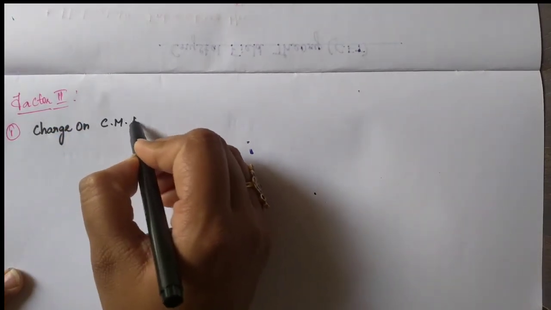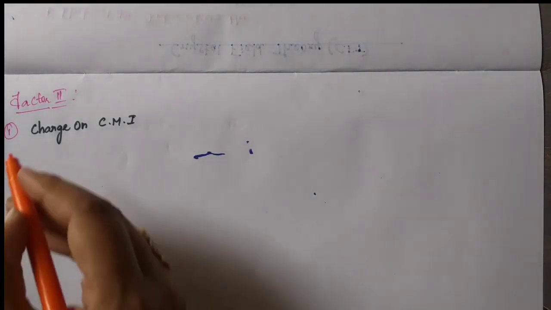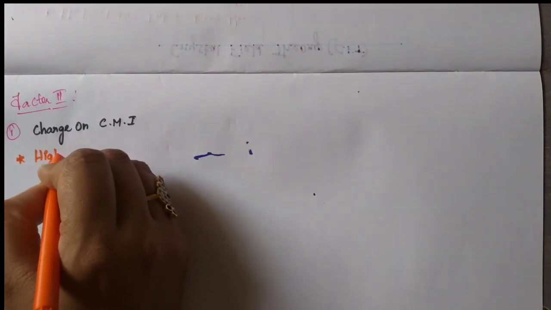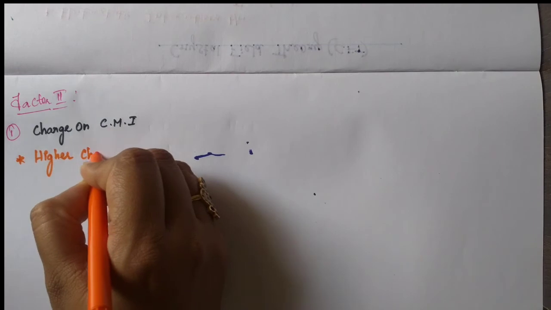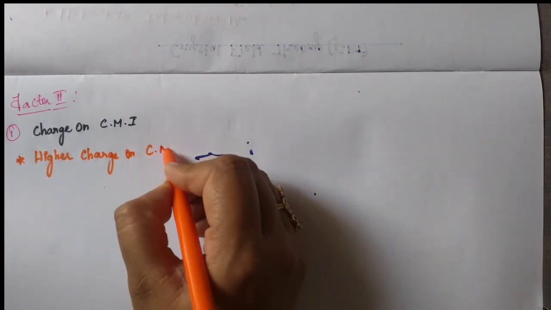Charge on central metal ion. Here I am giving a trick, students, for that. So see, first, higher charge on central metal ion.